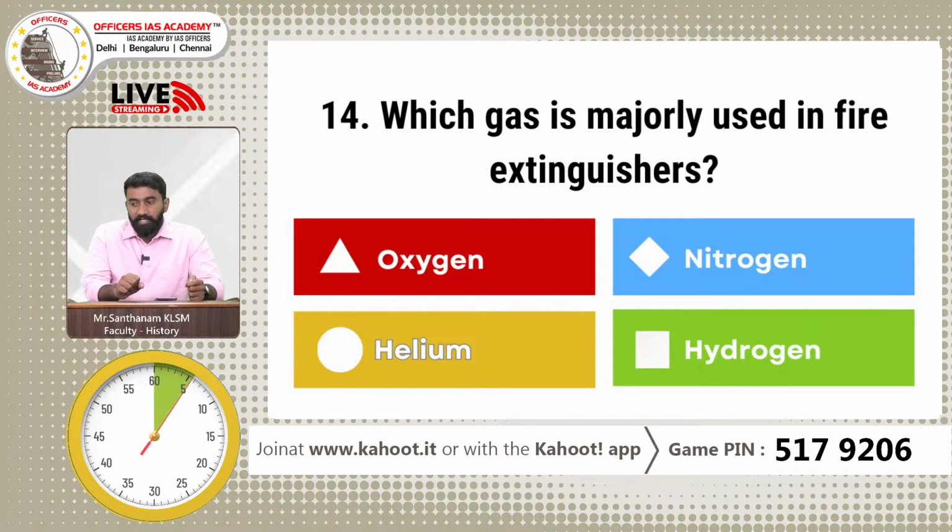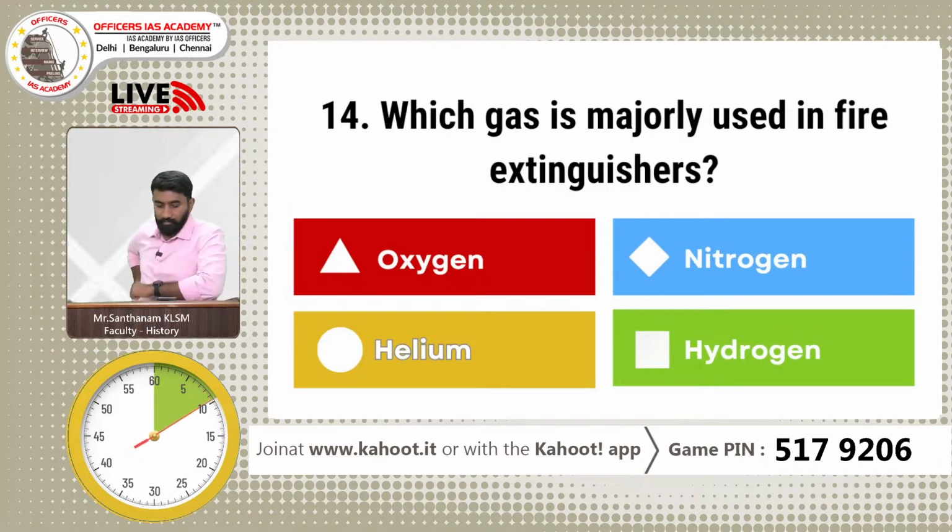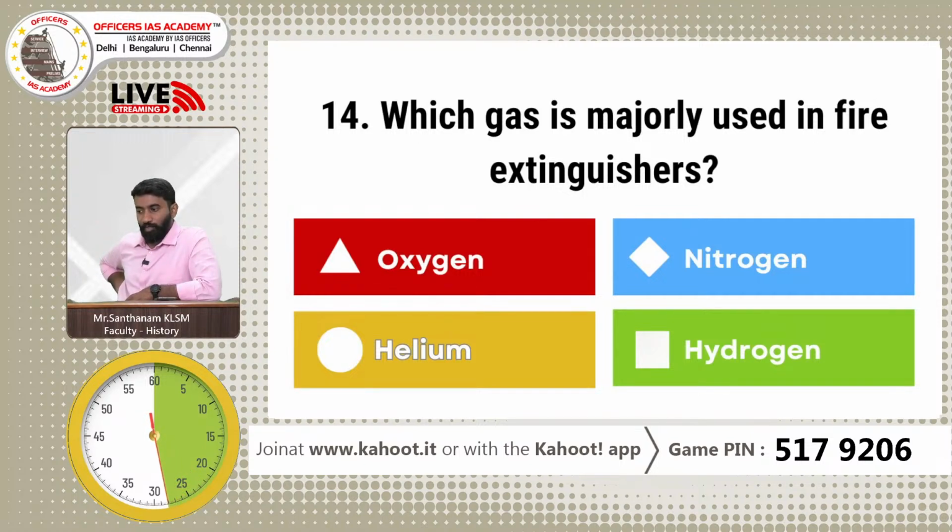Which gas is majorly used in fire extinguishers? They have 4 gases present. Once again, choose the most appropriate answer. For a fire extinguisher, whatever that is used, please give your answer.